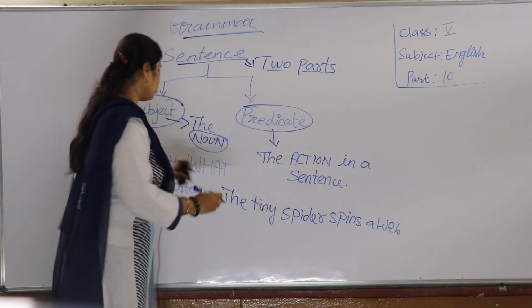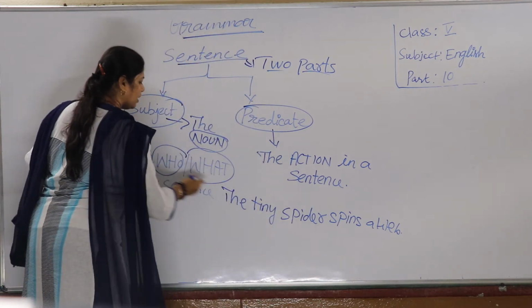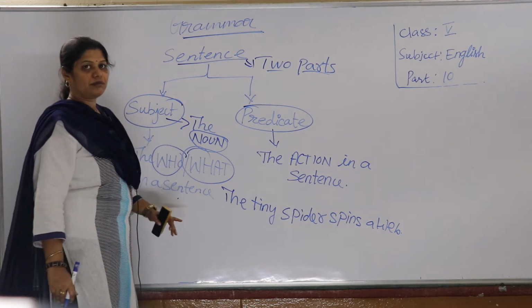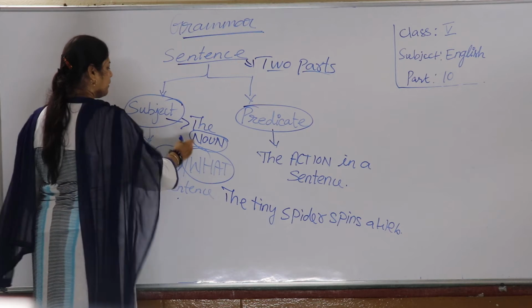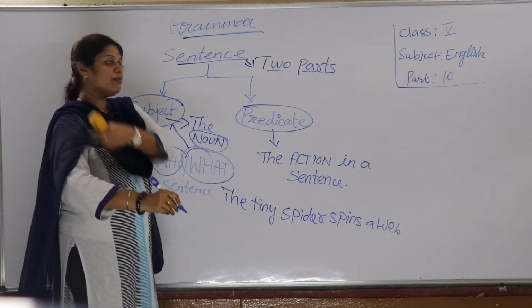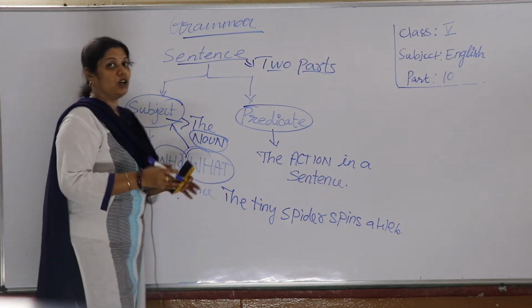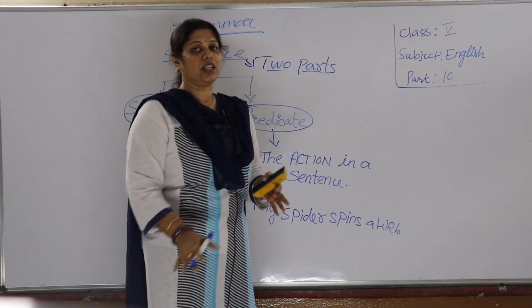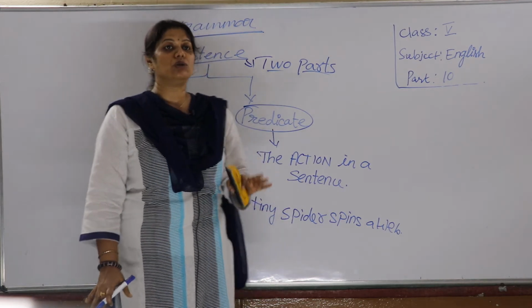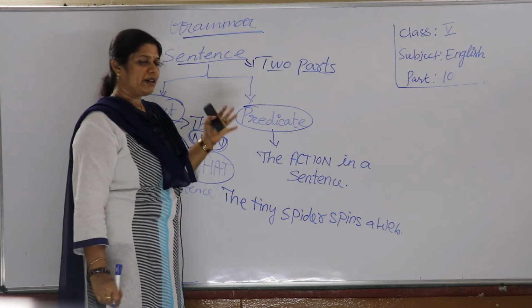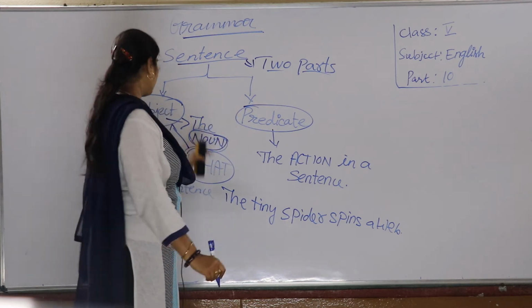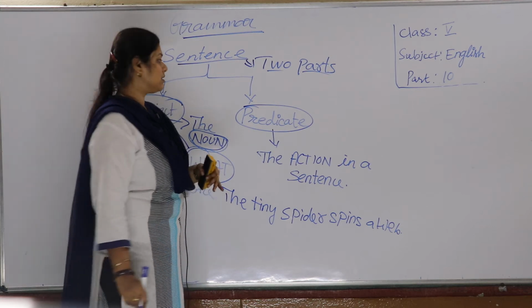If you ask who or what in a sentence, it will give you the subject, the doer of the sentence, whoever is doing the action in the sentence, the noun part. Understand children? Mostly it is a noun or a pronoun.